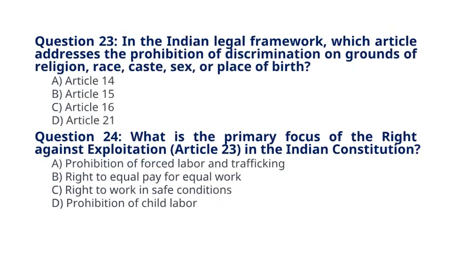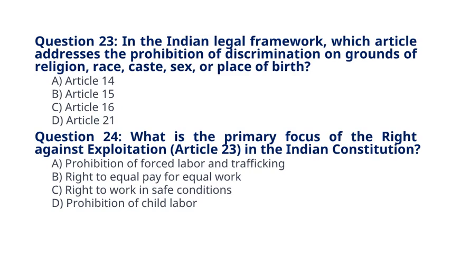Question 23. In the Indian legal framework, which article addresses the prohibition of discrimination on grounds of religion, race, caste, sex, or place of birth? A. Article 14. B. Article 15. C. Article 16. D. Article 21. The correct answer to question 23 is option B. Article 15.